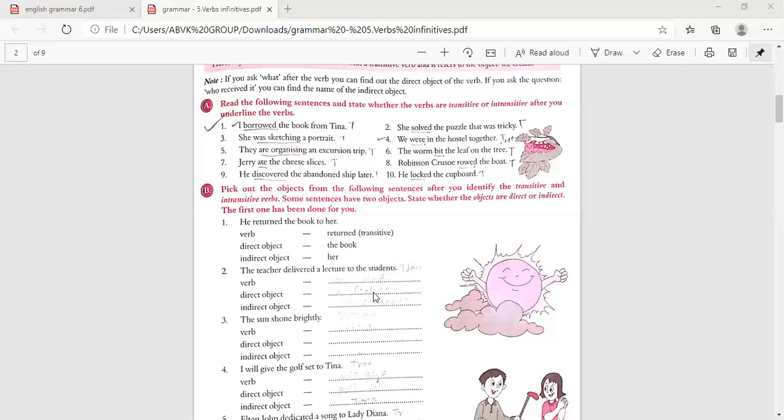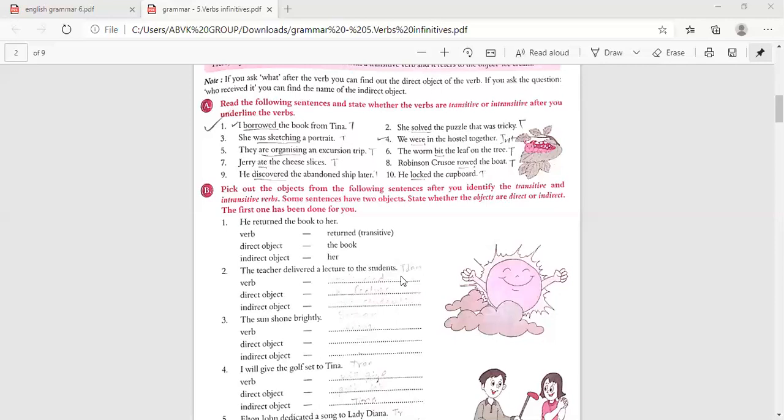And next one, indirect object. Students. Indirect object is students. So here, direct object is a lecture, indirect object students. So this is a what type of verb? It is transitive, isn't it? Transitive verb.